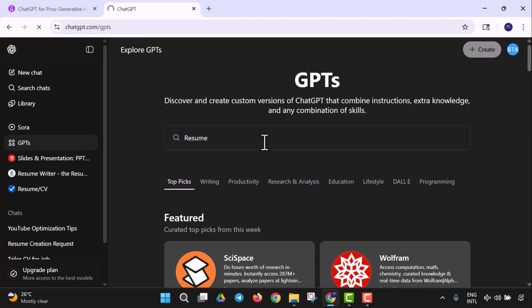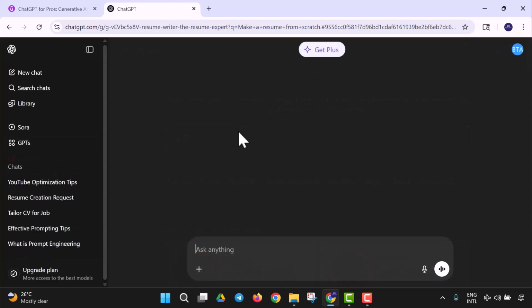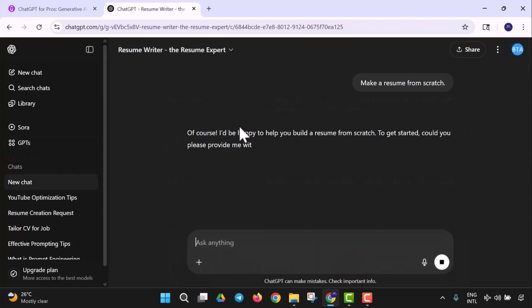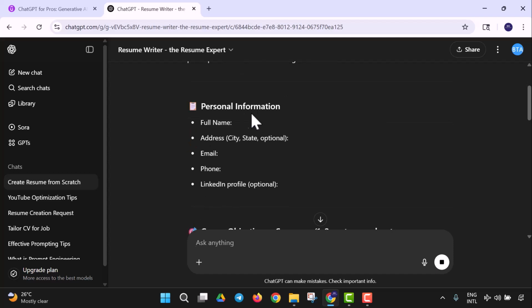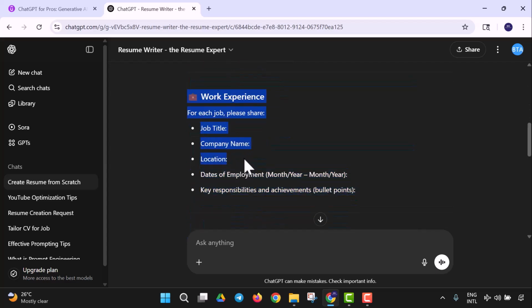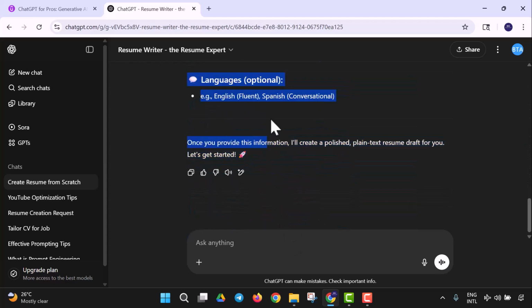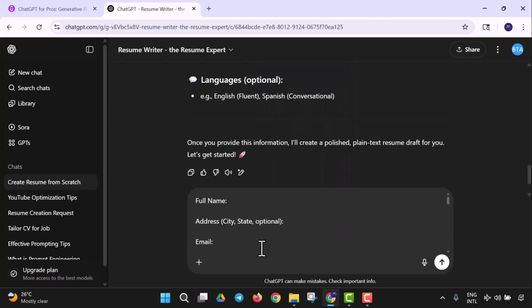So I'm going to start right away, and right here we're going to look for a sample resume to work on. As you can see, personal information, your full name. These are the information you give to this to help you create an automated resume. All I'll do is copy this, then I'll start editing it, then paste it into the input box. Then I'll start with my full name. So I'm going to name this Bullard Tech. Yes, Bullard Tech Academy. Perfect.